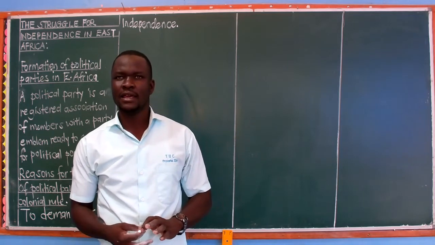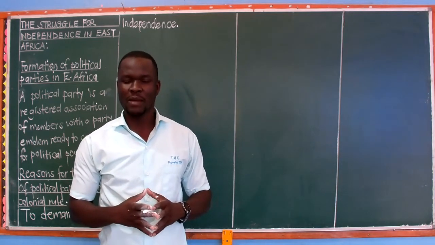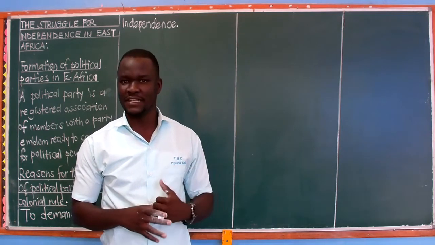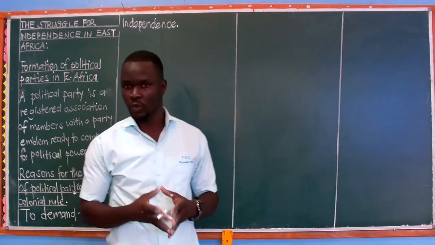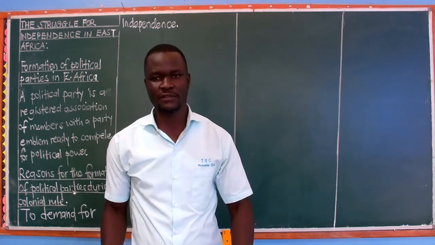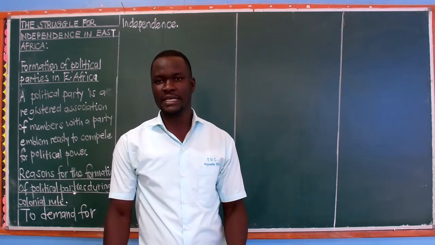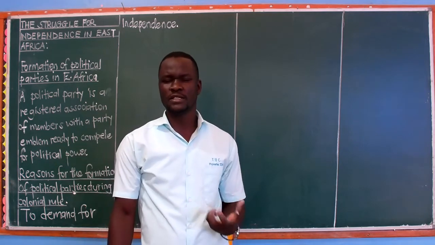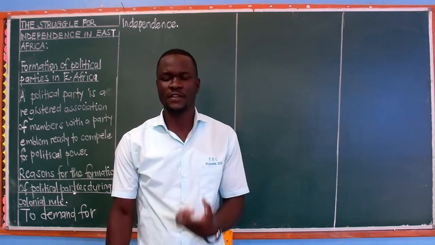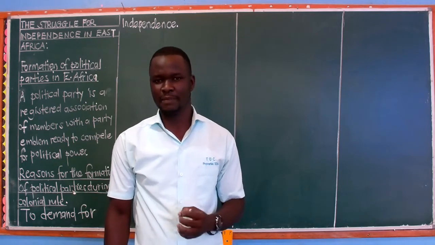Like I said, in primary 5 we are looking at the formation of political parties in Uganda, whereby we say that during the early 1950s, Ugandans started forming political parties, and by 1952, we had the first political party formed in Uganda, that is UNC, Uganda National Congress, formed by Ignatius Kangabe Musaza, if you still remember that lesson. Which means that the main reason for the formation of these political parties was to demand for independence.